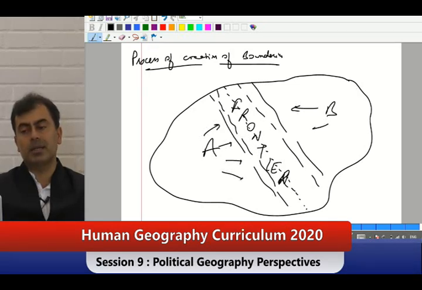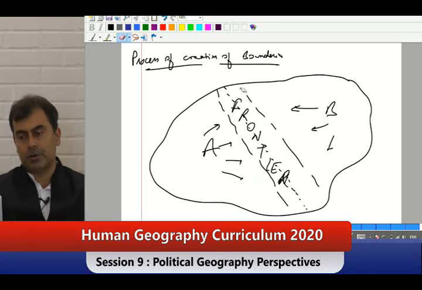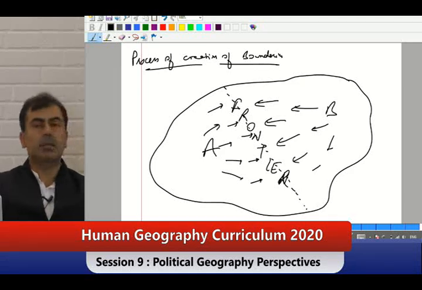Country B also expanded. And as a result, with time, what happened? The frontier started shrinking. Frontiers shrunk further, so much so that they have started coming close to each other. And some conflicts are happening.